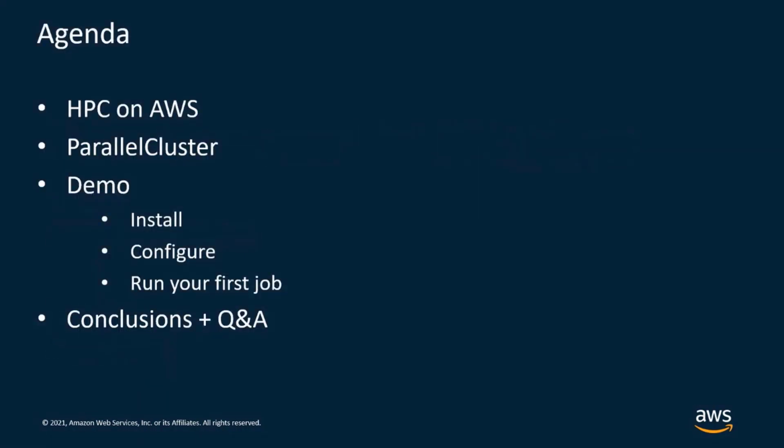So here is the agenda for today. We will see why many customers are now running their HPC workload on AWS. Then we will talk about the tool that we will use today, that is Parallel Cluster, its architecture and how it works. Then we will run a quick demo to show how to install, configure, and run your first job on AWS. And at the end, we will have a Q&A session.